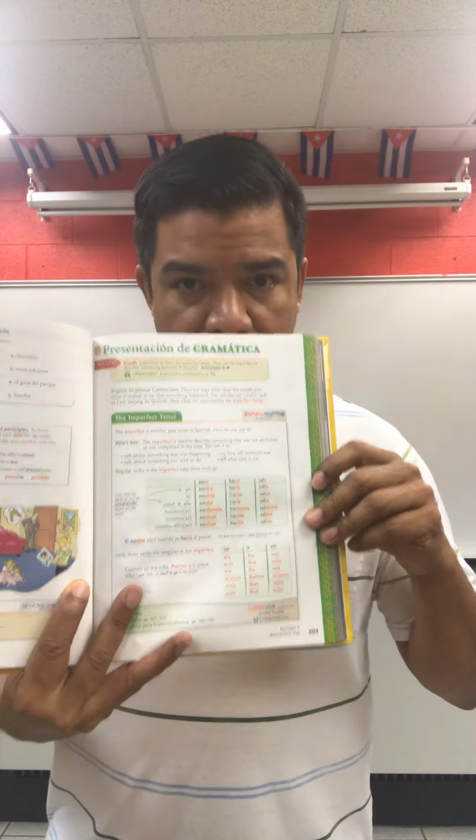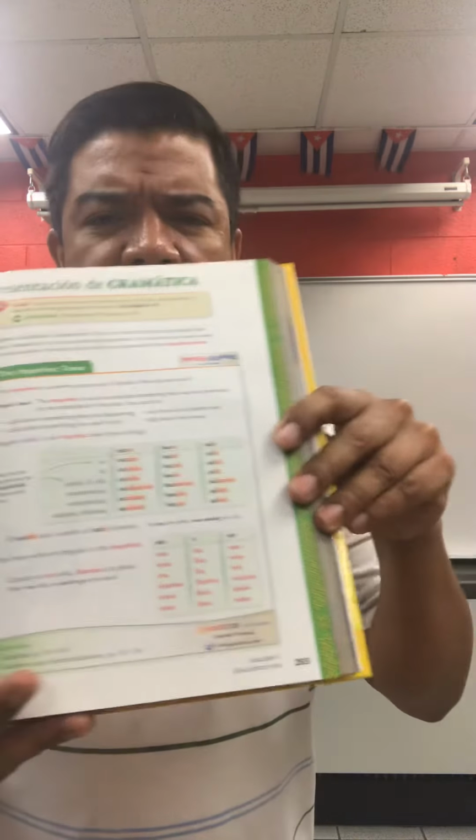And if you go to chapter 4, that's where we left before we went on spring break. We learned the imperfect tense, and this is in la página 203. And on the previous page, we have how to form adjectives out of verbs. I want you guys to review that. How to create adjectives out of verbs. What do those adjectives describe? And I also, today, what I want to do is I want to review the imperfect tense and the preterite tense. I want to make sure that you guys know.